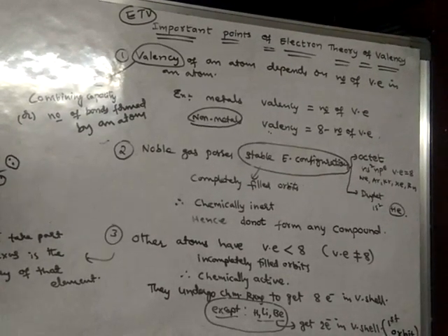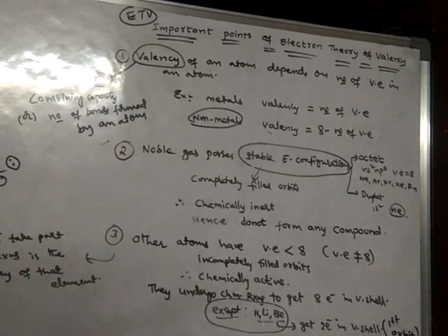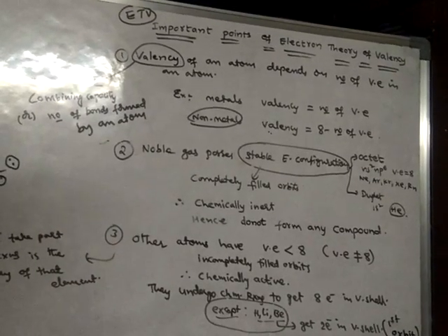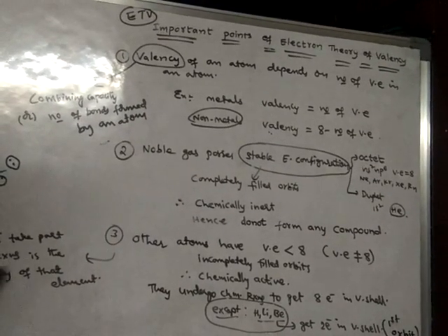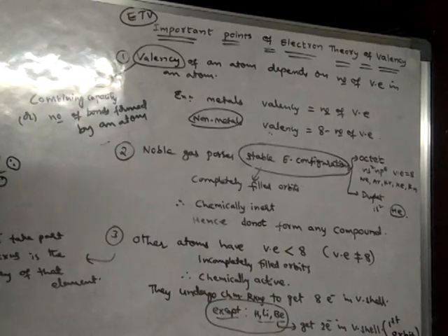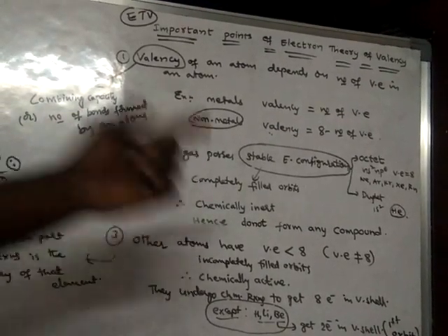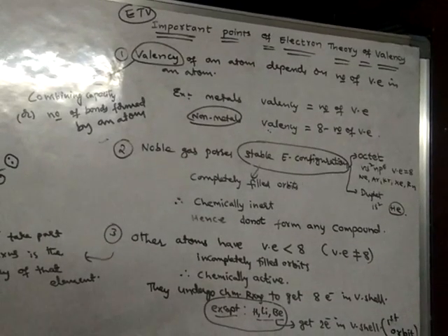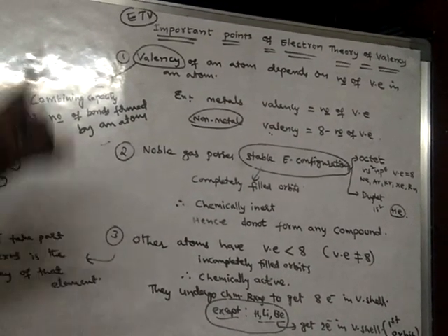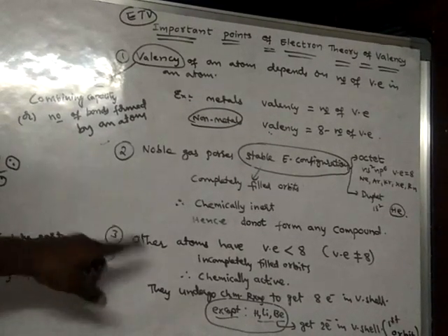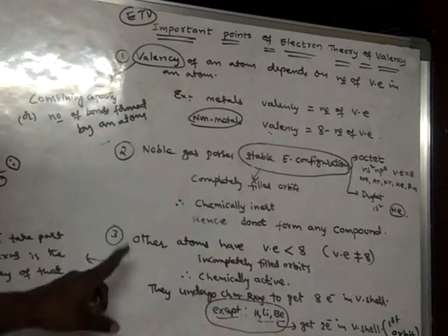Only the unpaired electron will participate in reactions. Here only one unpaired electron is present, so the number of electrons taking part in chemical reactions in chlorine is only 1. Hence the valency of chlorine is 1. We have already seen in our previous class that the valency of chlorine is 1.